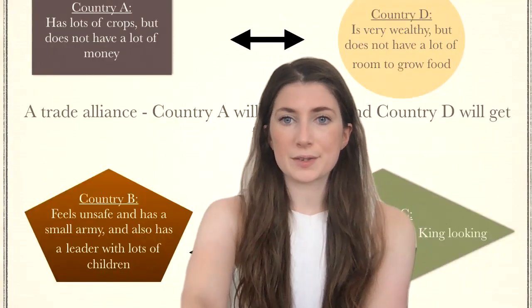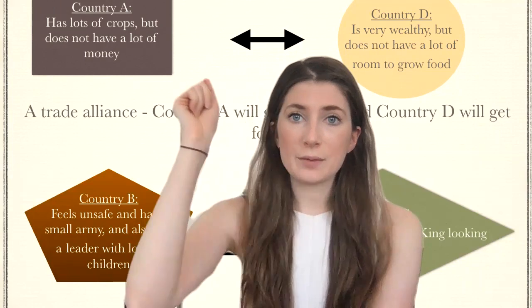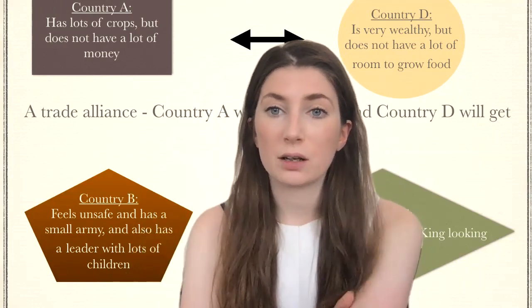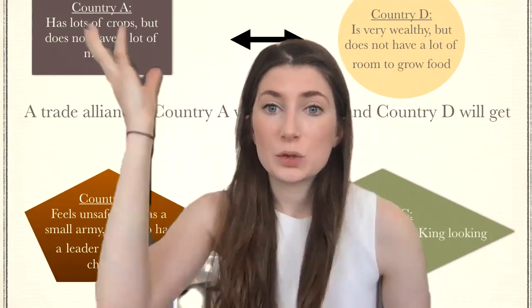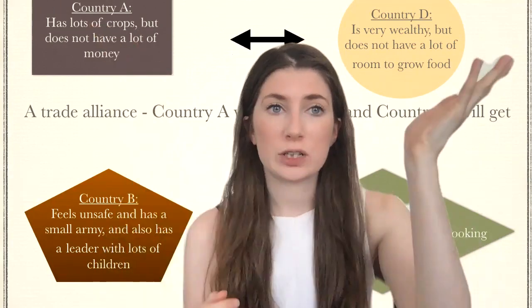Okay, so the answers. Country A is most likely to make an alliance with country D based on trade. Country A can get more money and country D can get more food.